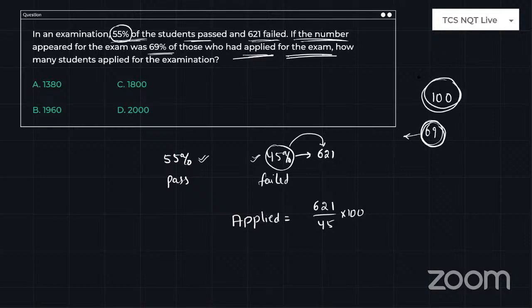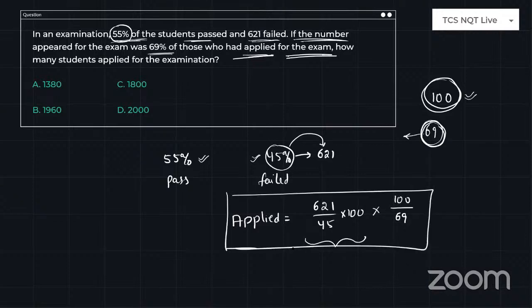Then what is the total number of students? 69% is this value, then what is 100%? Again, you have to multiply by 100 and divide by 69. So this is the equation you have to design while reading the question. For the explanation, I have taken a step-by-step process to make it clear for everyone, from starting learners to the end level, basics to advanced. But in the examination, you have to directly design this equation.